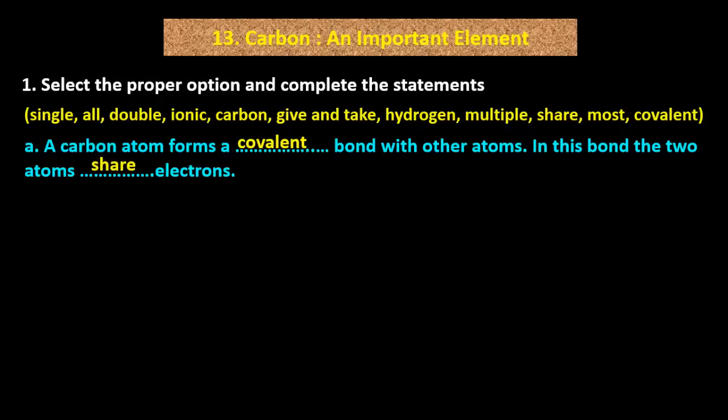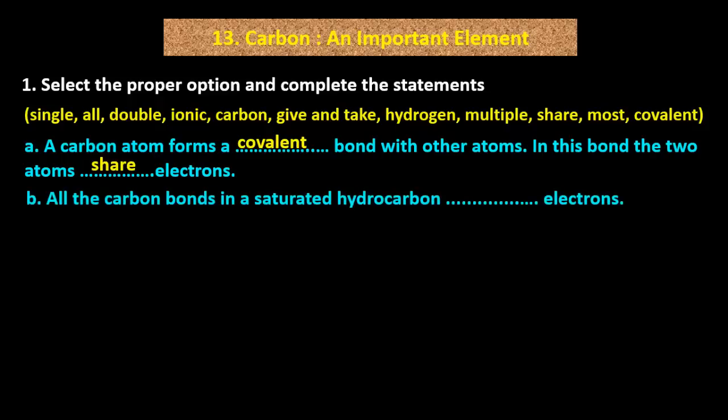Answers are covalent and share. A carbon atom forms a covalent bond with other atoms. In this bond, the two atoms share electrons. B. All the carbon bonds in a saturated hydrocarbon dash electrons. Share. All the carbon bonds in a saturated hydrocarbon share electrons.